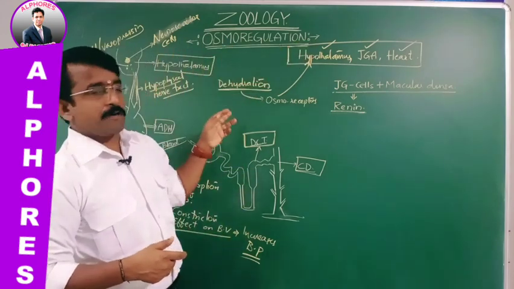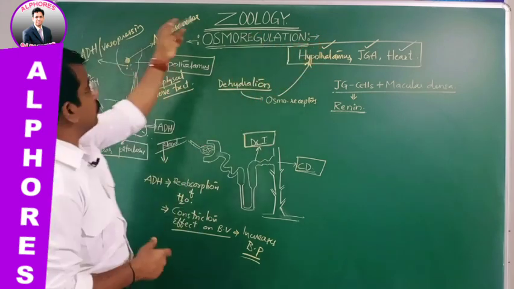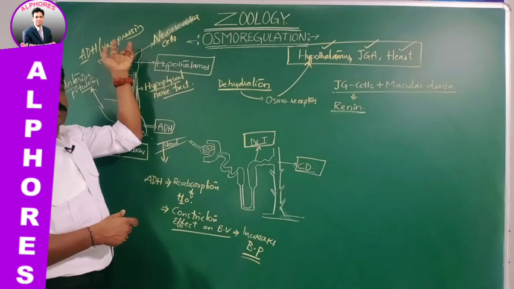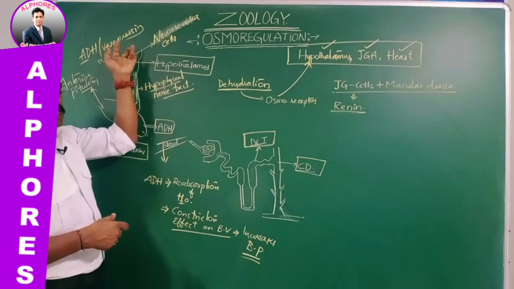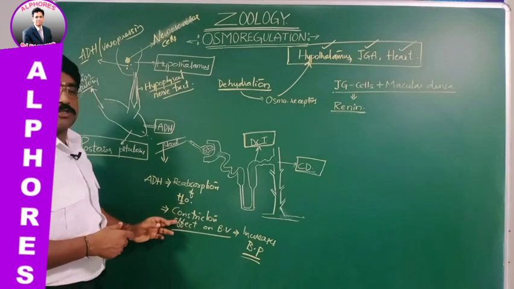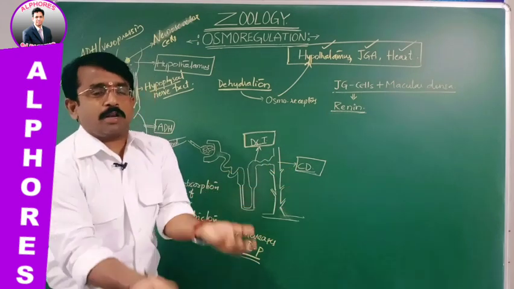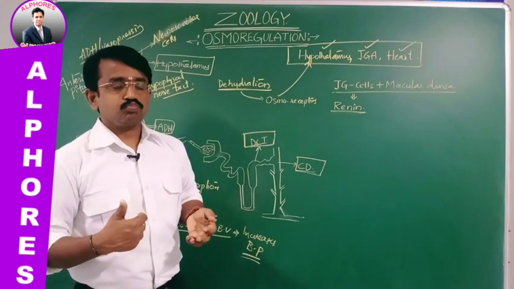This loss of water activates the osmoreceptors, which in turn activate the hypothalamus, which synthesizes ADH, vasopressin, which plays a role in reabsorption of water and a constrictor effect on the blood vessels at the DCT and CD. So water reabsorption takes place.